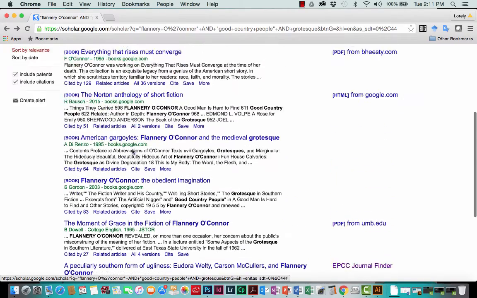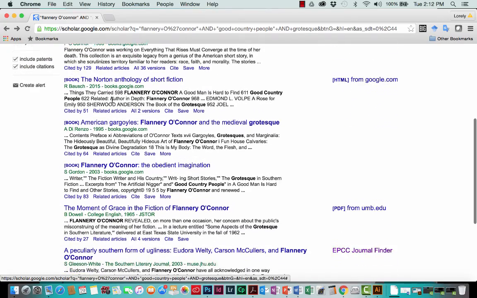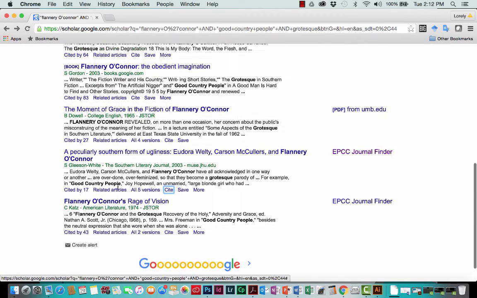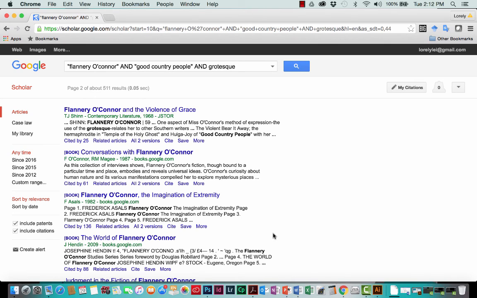Another interesting thing in these results is how many other publications have cited this particular citation. So aside from this, 129 other scholarly publications have cited this particular book, or in the case of this article, another 27 formal publications have cited this particular article. You can also find related articles that are similar to the one that you've liked. So this is another way you can access scholarly journals.